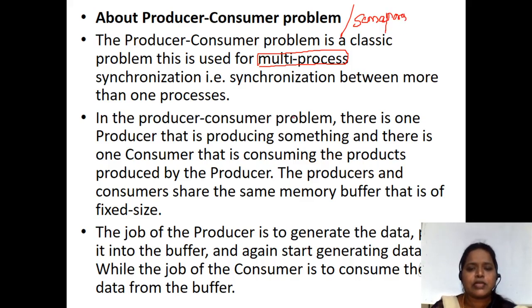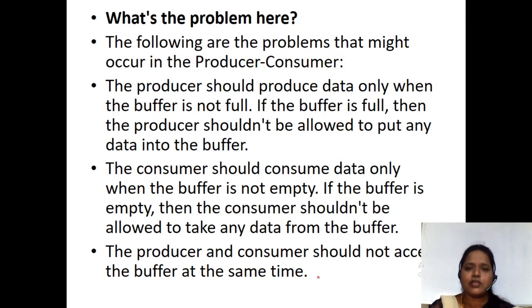In the producer consumer problem, there is one producer that is producing something, and there is one consumer that is consuming the products produced by the producer. The producer and consumer share the same memory buffer of fixed size. So the buffer is fixed here. If the buffer's capacity is 5, that is fixed; we can't shrink or increase the buffer size. The job of the producer is to generate data, put it into the buffer, and start generating data again, while the job of the consumer is to consume the data from the buffer.